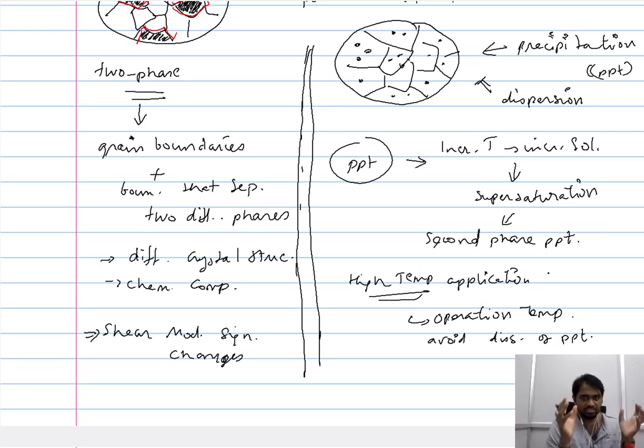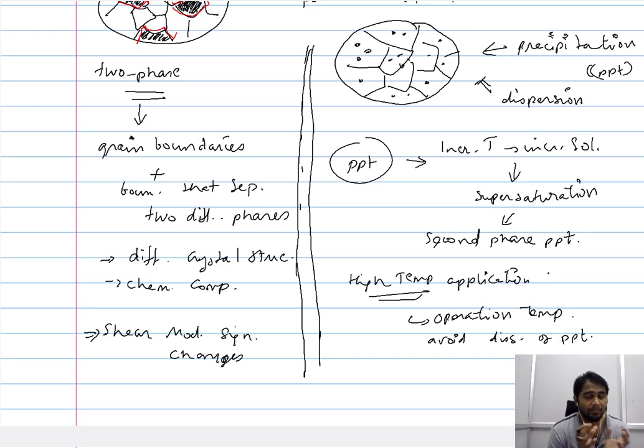Meaning the whole concept of precipitate hardening works based on the difference in the solubility of the base metals with the difference in temperature. So at high temperature, you have highly soluble base metal. The base metal is highly soluble, so it can accommodate a sufficient amount of this solute. At low temperature, the solubility decreases, and therefore it expels the solute that it has gained, and these expelled solutes accumulate and form these precipitates.